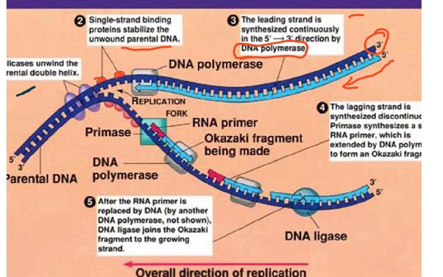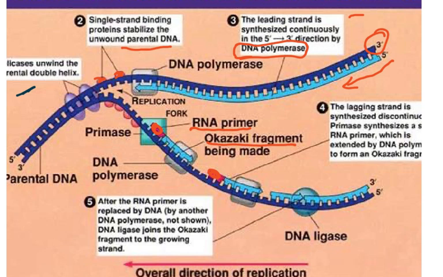Number 4, the lagging strand is synthesized discontinuously. The primase synthesizes an RNA primer. So you can see these RNA primers, which I'm going to mark in red. You see, DNA polymerase cannot pick it up straight away. So the RNA primer is extended by the DNA polymerase, and it forms an Okazaki fragment. So this whole structure, the RNA primer plus the newly synthesized DNA, is called an Okazaki fragment.